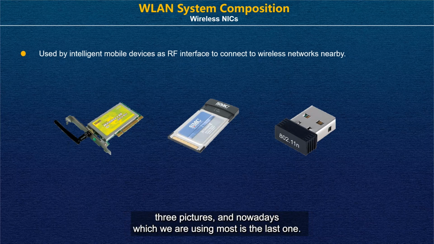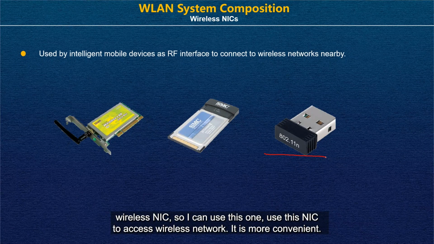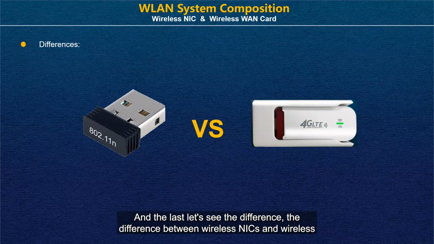Here it shows us 3 pictures, and nowadays the one we use most is the last one. You can see that it's small. For example, now I have a PC that does not have an integrated wireless NIC, so I can use this NIC to access the wireless network. It's more convenient.